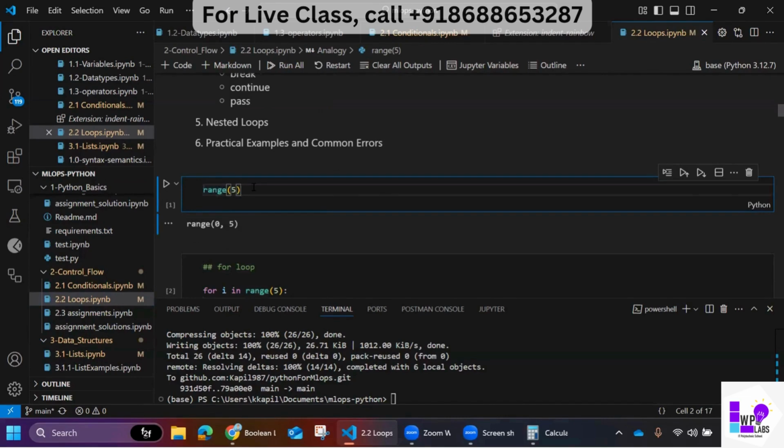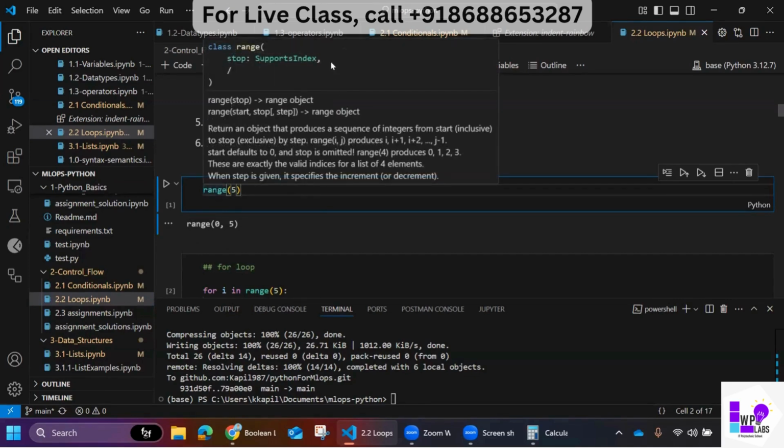Python has a number of inbuilt functions. In the older languages, the low level languages, we need to create these functions. What Python has done is reduce this complexity for you. Here it has built inbuilt functions which are ready to use. So what does range mean?